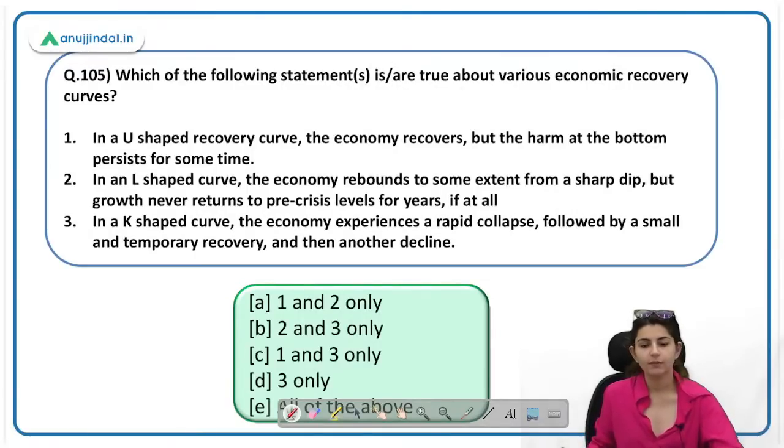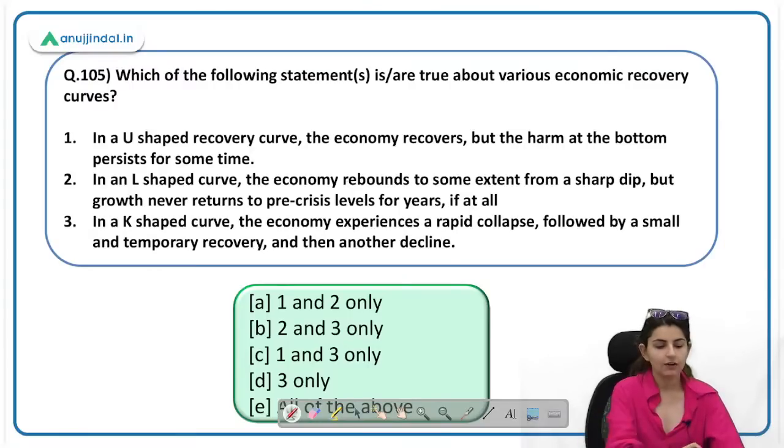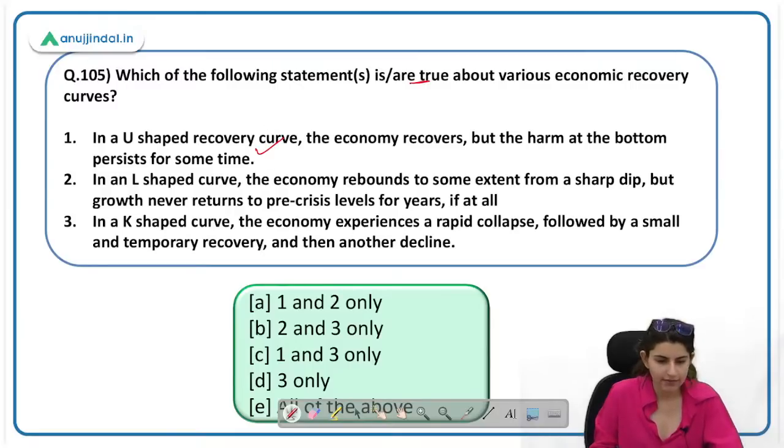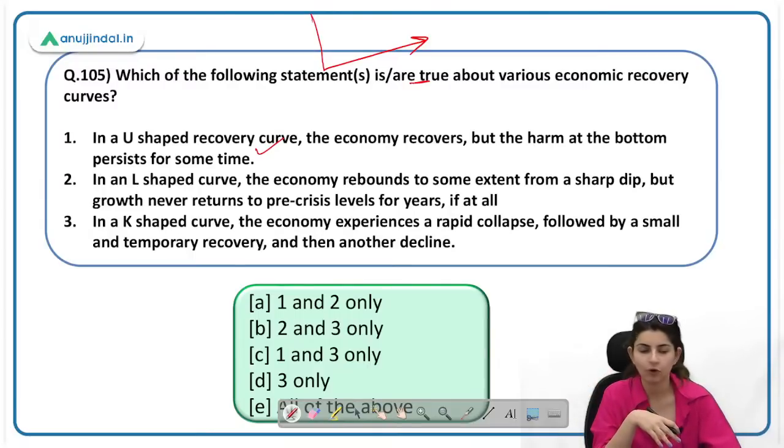Which of the following statements are true about various economic recovery curves? We are talking first about the U-shaped curve. In a U-shaped recovery curve, the economy recovers, but both the harm and the bottom persist for some time. This is correct. True is what is asked, right? Yes, this is correct. In an L-shaped curve, the economy rebounds to some extent from a sharp dip. So an L-shaped curve is something like this. However, it never returns to the pre-crisis level for years.